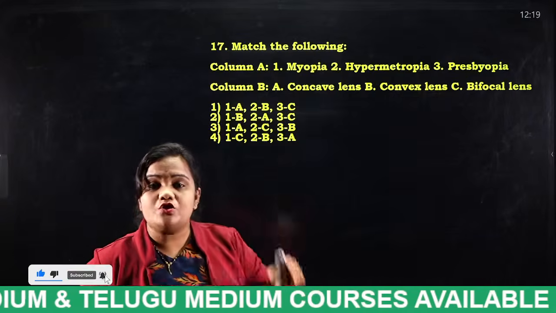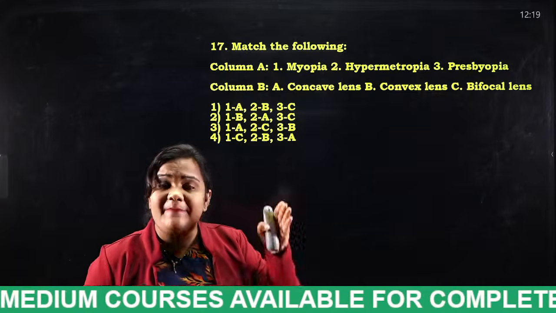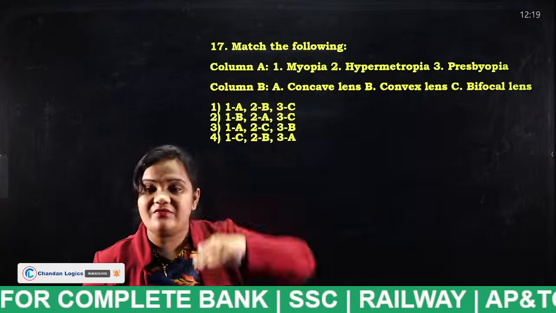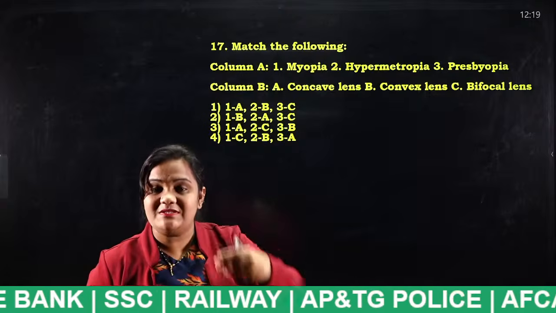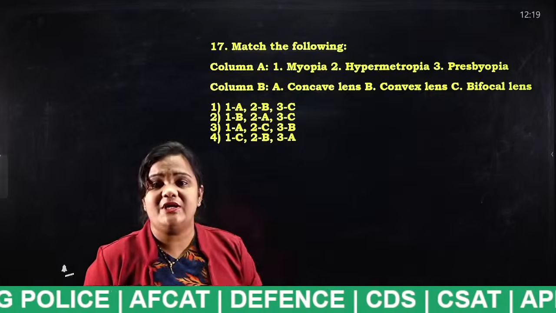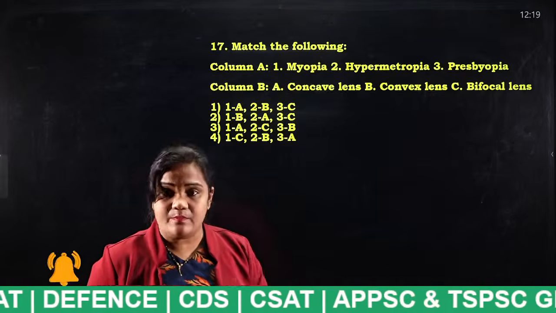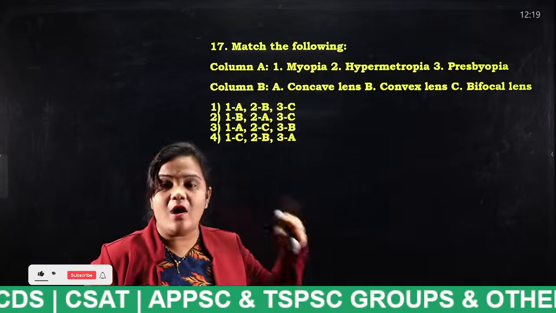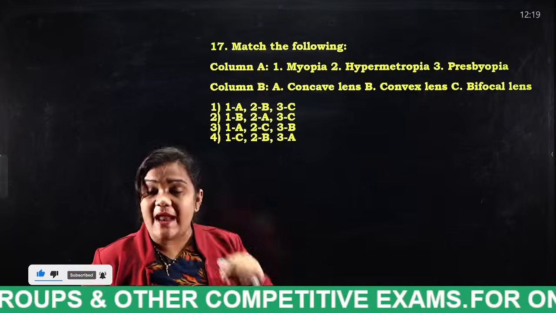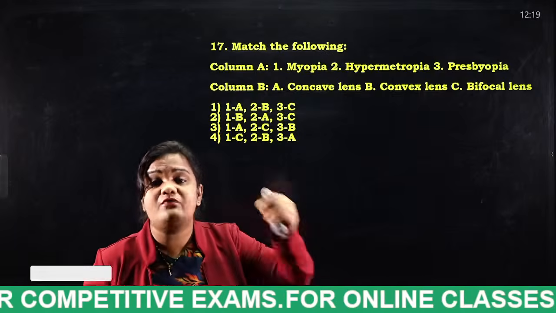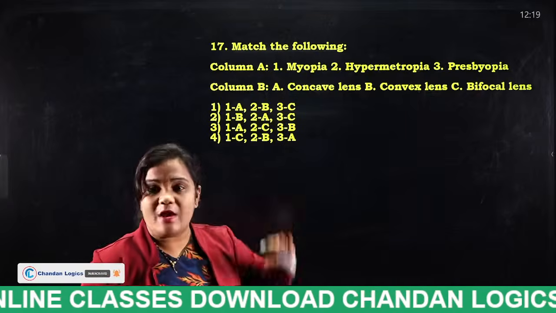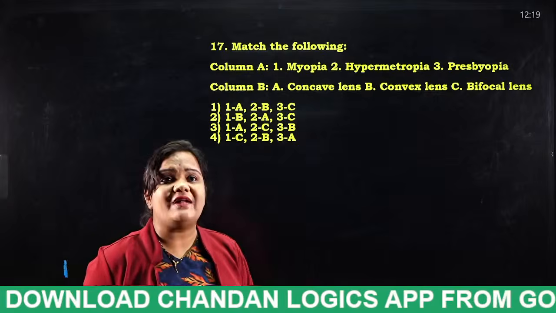And what is hypermetropia? It is also known as farsightedness. The person can see only the objects which are far away from him, and he cannot see the things which are nearer to him. And what is this presbyopia condition? That is nothing but an age-related problem, like for old women or old men. Their lens will be blocked, or their lens will become cloudy. And that particular condition is known as presbyopia. So tell me the answer for this question, students.